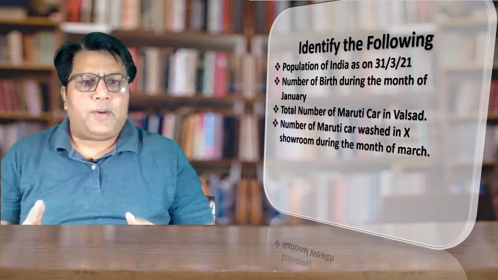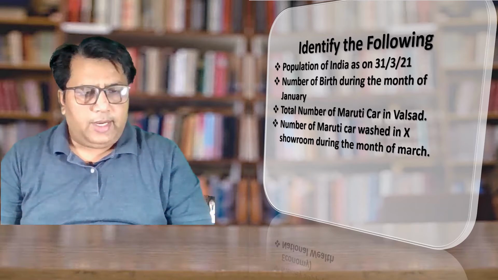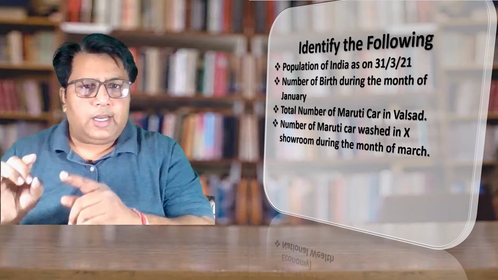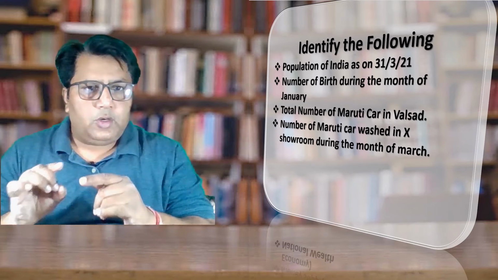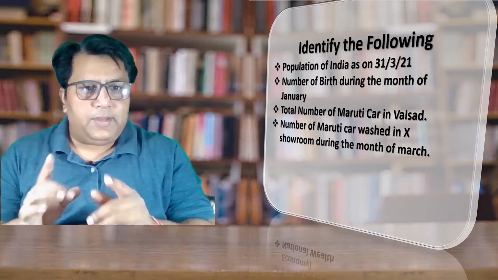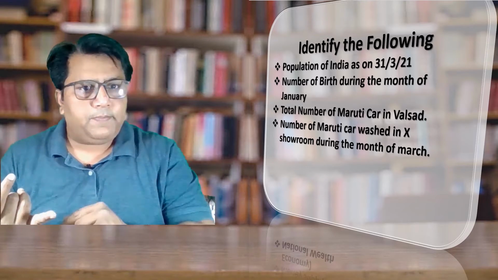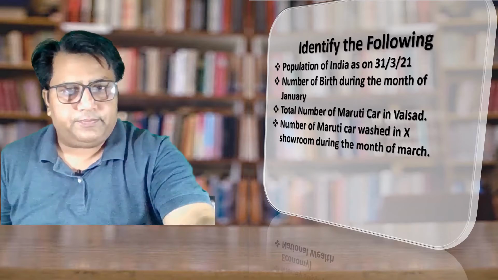Next is number of Maruti cars washed in X showroom during the month of March. It means I'm asking you to tell me the number of cars coming for a wash in the showroom during the month. It means that on 1st March, how many cars are coming? 2nd March, how many cars are coming? So it is a flow concept.